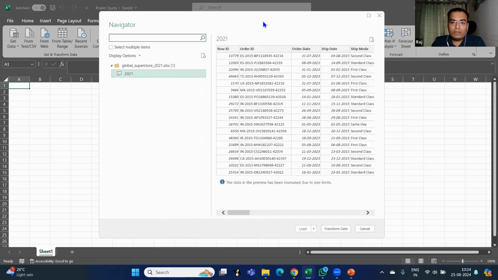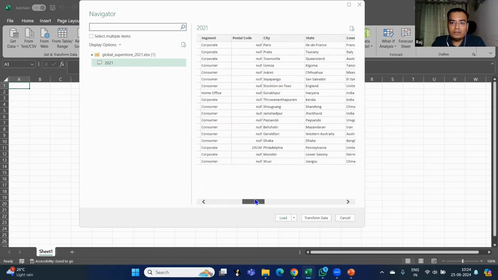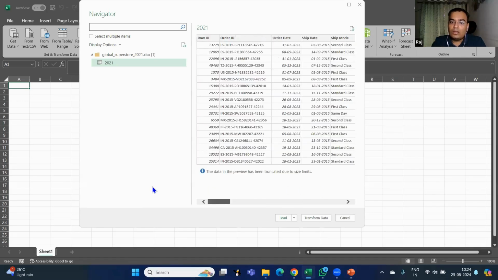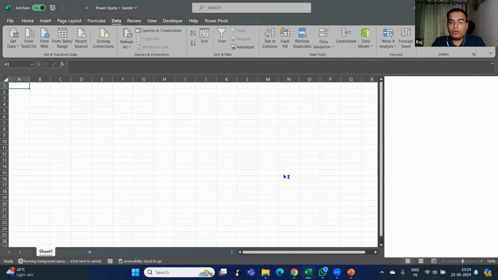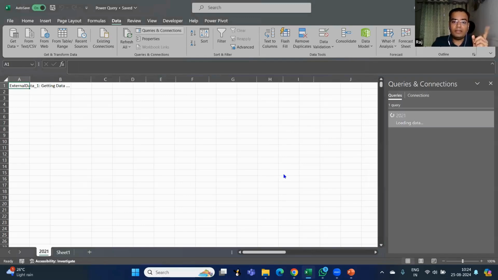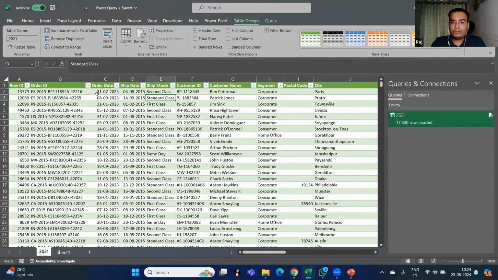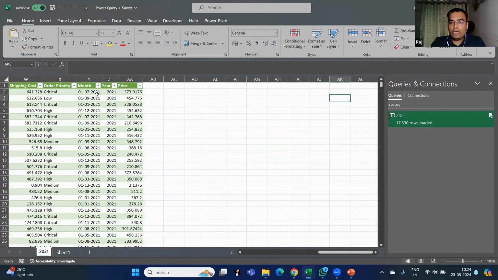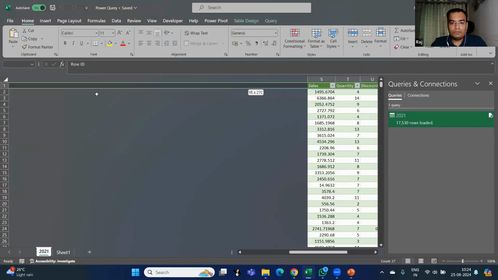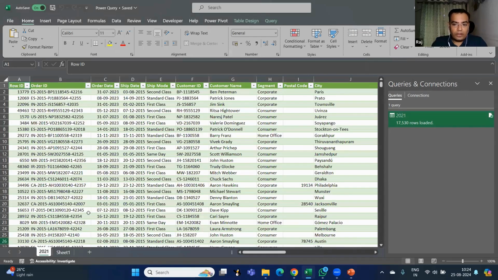If I click on this 2021, so see, this is the data that I can use, right? This is the data that I can use for my upload in an Excel sheet. Now, here, if you see, there are two options. One is load and one is transform. Okay. If I directly select load, all the data that was there in that Excel sheet will get fetched here. Can you see this? And this will be fetched in the form of a table. So this is a table format, right?